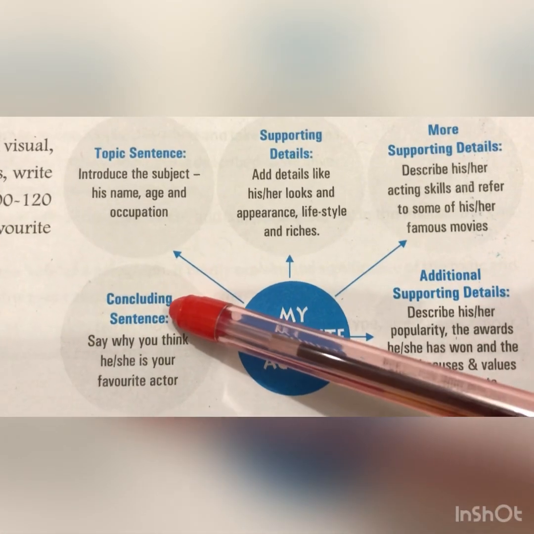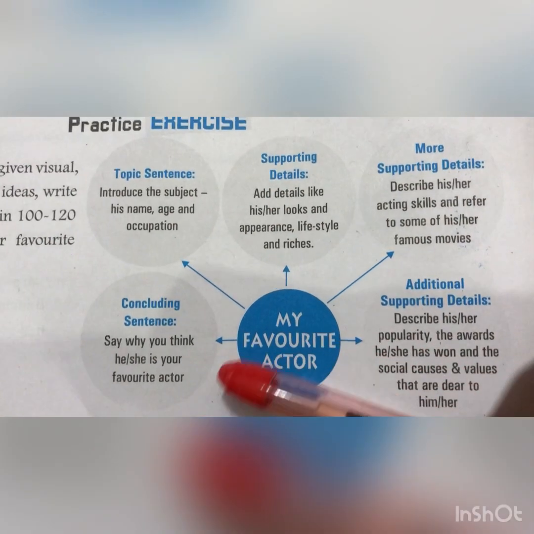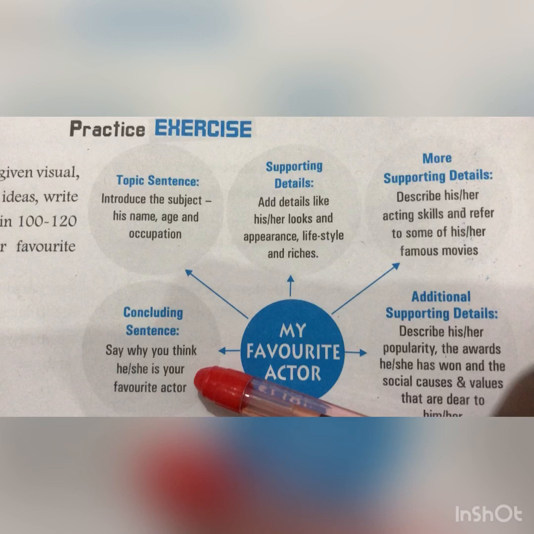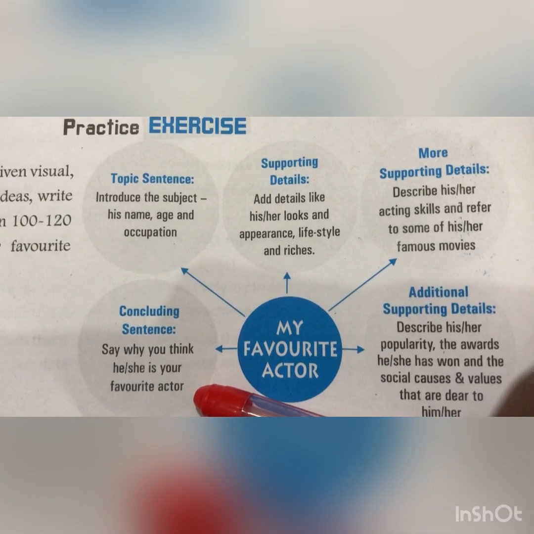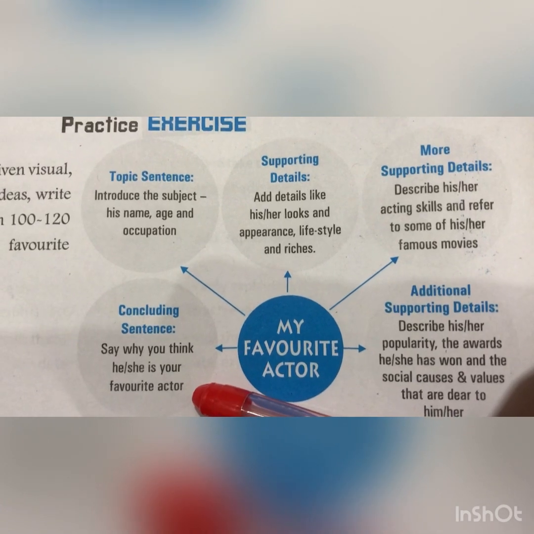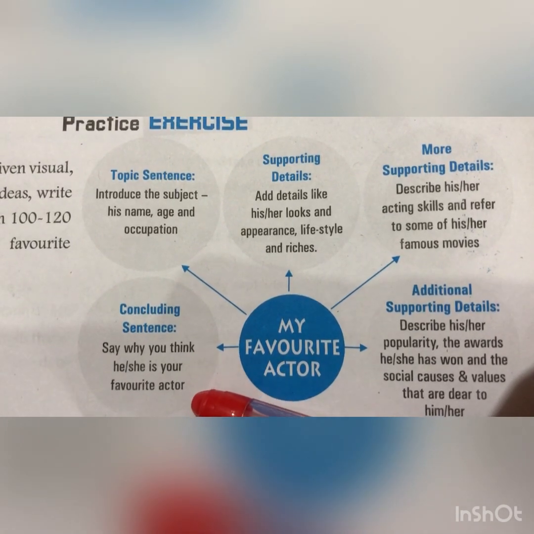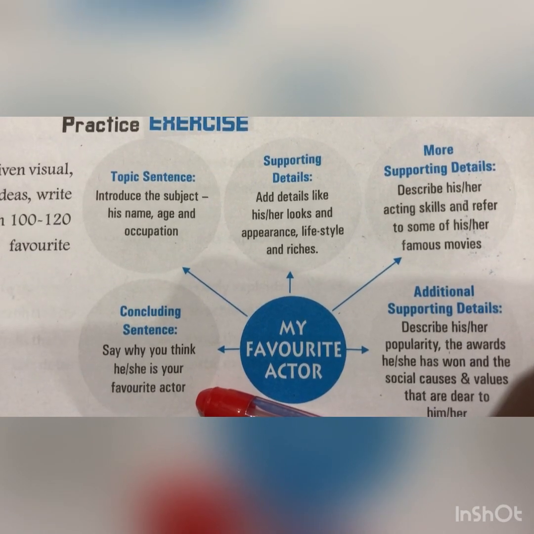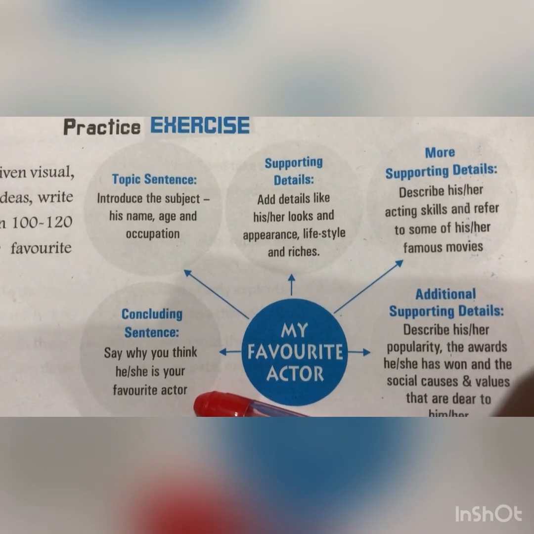Last part will be your concluding sentence. So in the end, your concluding sentence will bring your description to an interesting close. So whenever you're writing a descriptive paragraph, the last sentence should be very clear, which makes your topic clear and interesting. I'll give you one example.